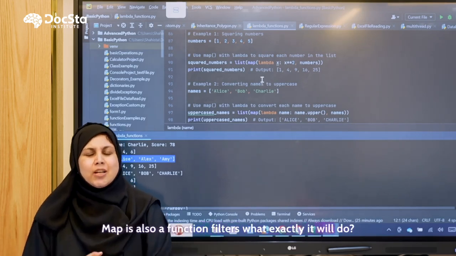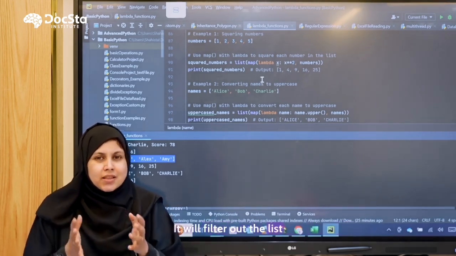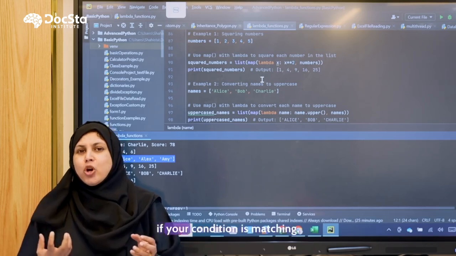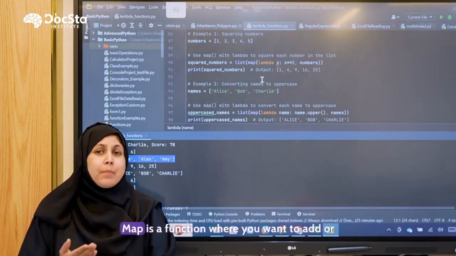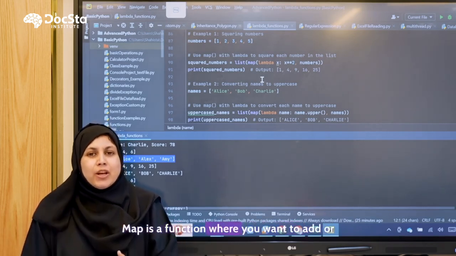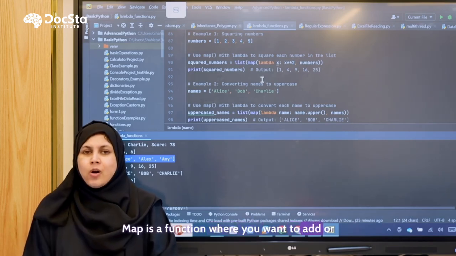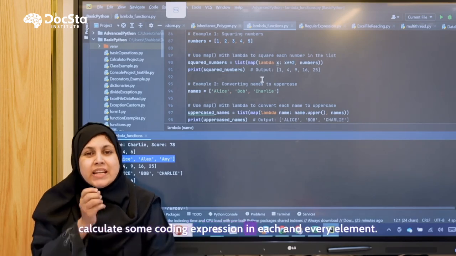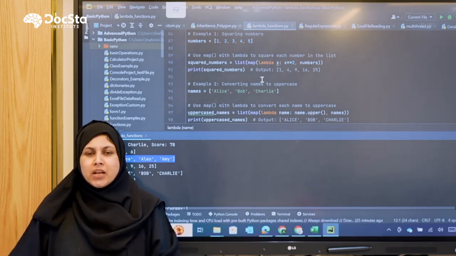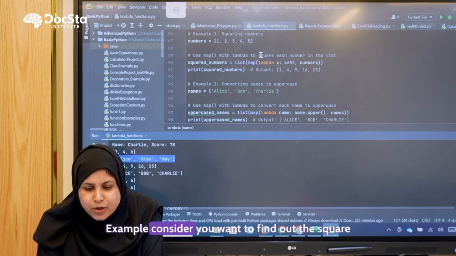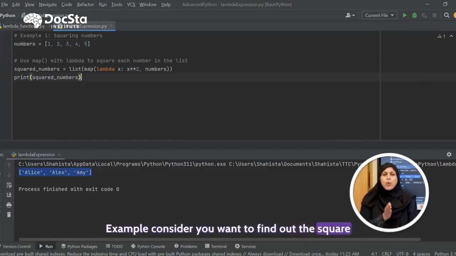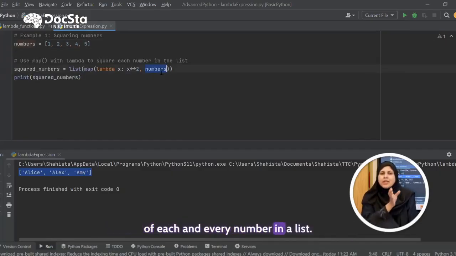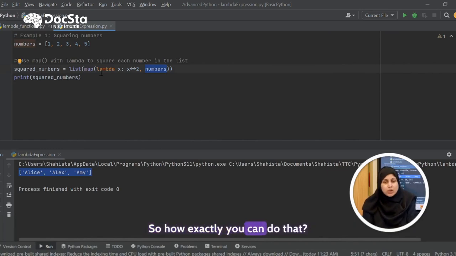Filter, what exactly will it do? It will filter the list if your condition is matching. Map is a function where you want to apply or calculate some expression on each and every element. For example, consider you want to find the square of each and every number in a list. So how exactly can you do that?